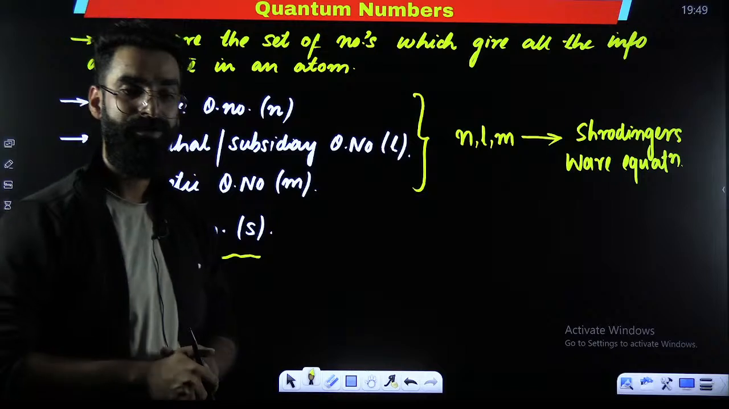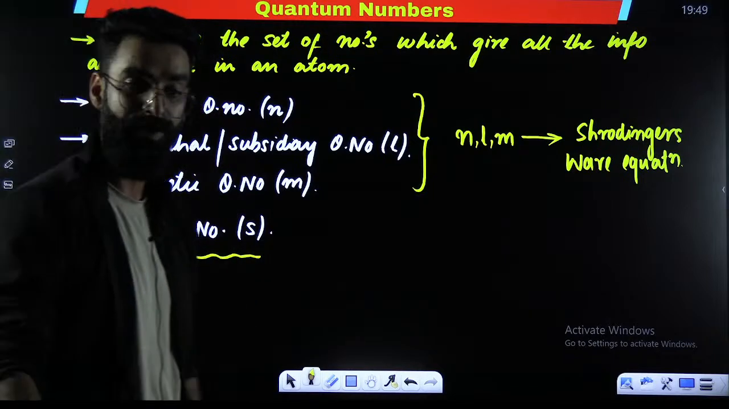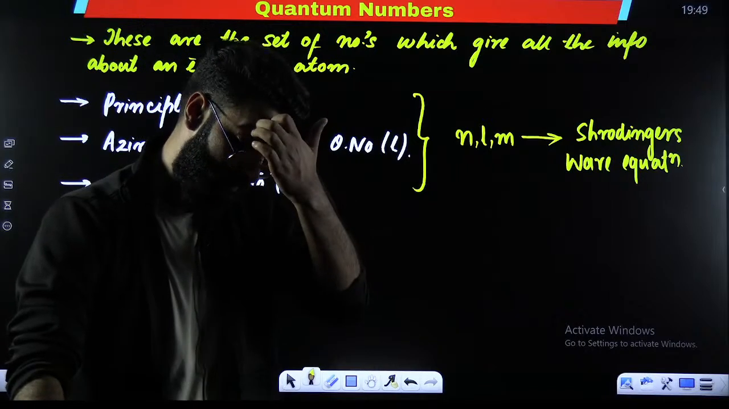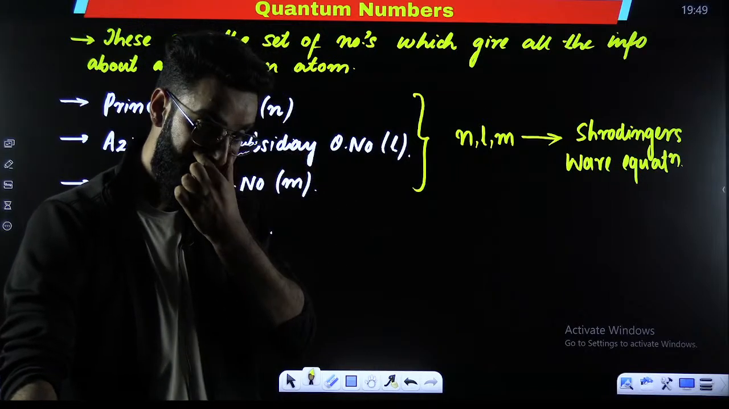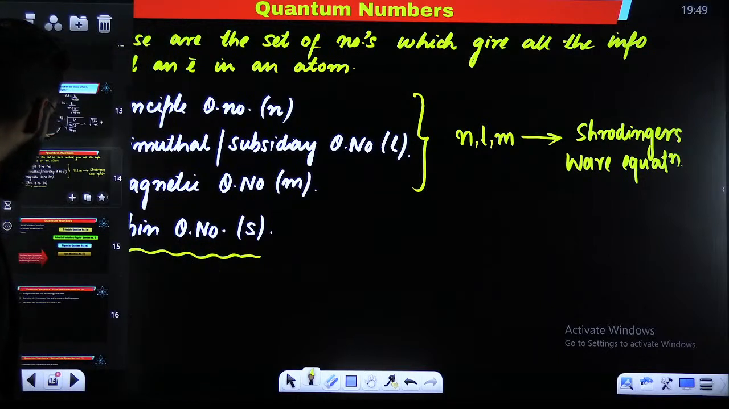Which of the following is not the outcome of the Schrodinger's wave equation? The spin quantum number is the one which is not the outcome of the Schrodinger's wave equation. Okay. Now guys, let's try to understand these quantum numbers one by one.